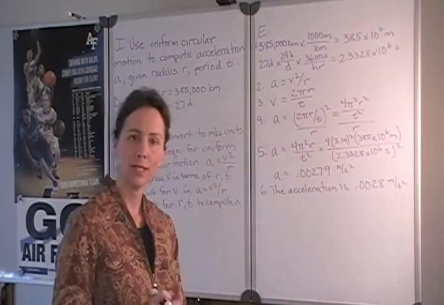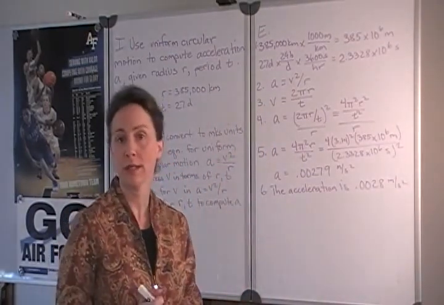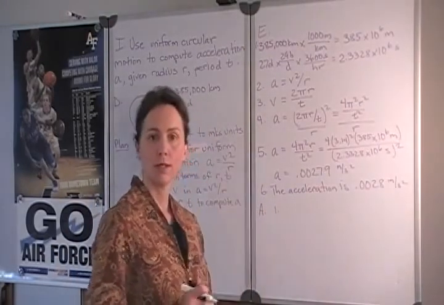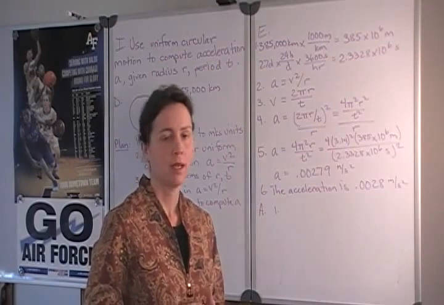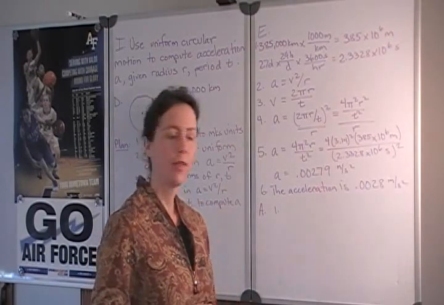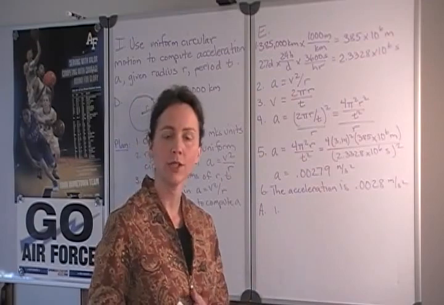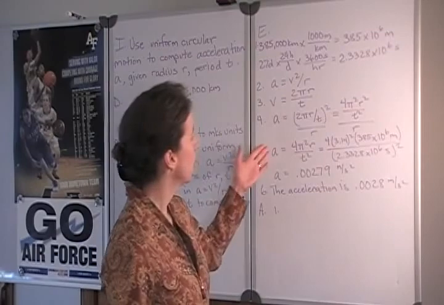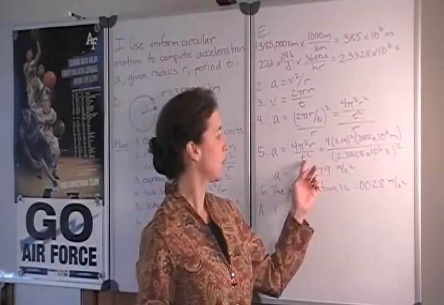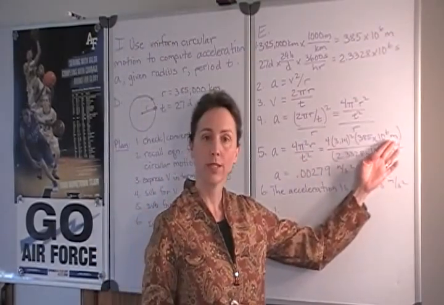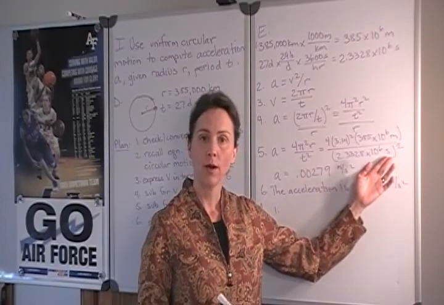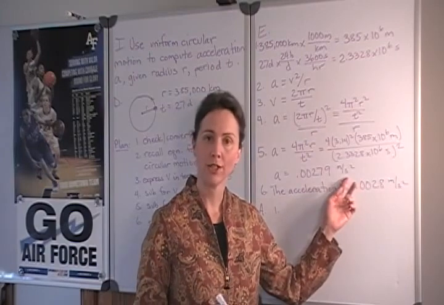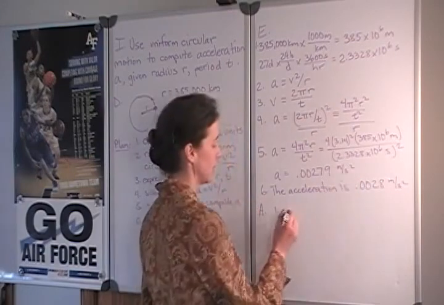We have a value now for acceleration, but how do we know whether it's reasonable? As we assess our answer, we can take several approaches. The first is to consider units, not whether we're in MKS units, but whether the units that we come out with in our calculations match the type of thing we're trying to compute. So as we substituted for the radius and for the period, we included units of meters and of seconds for the period. So we come out with meters per second squared for acceleration, and that is the unit that we would expect.